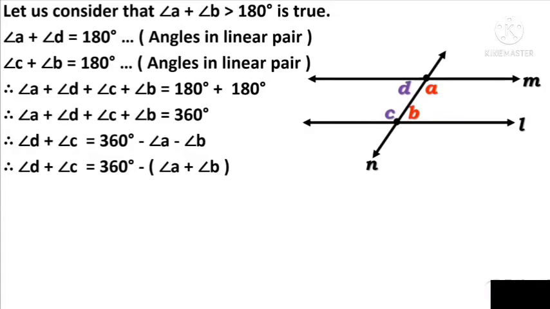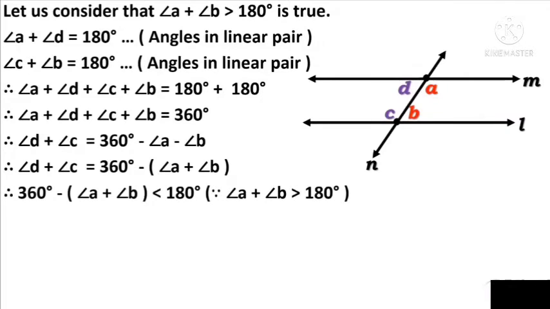Dear students, if angle A plus angle B is greater than 180 degrees, then 360 degrees minus (angle A plus angle B) is less than 180 degrees. Therefore, angle C plus angle D is less than 180 degrees. In that case, line L and line M, if produced, will intersect each other on the same side of the transversal where angle C and angle D are formed.